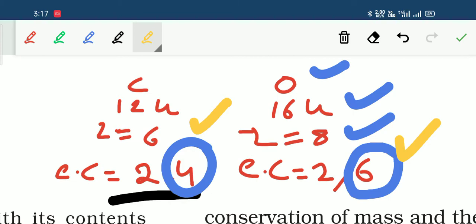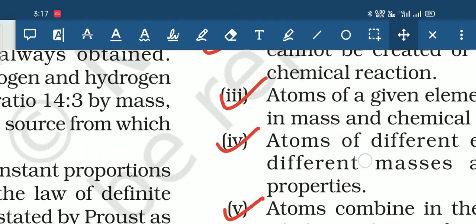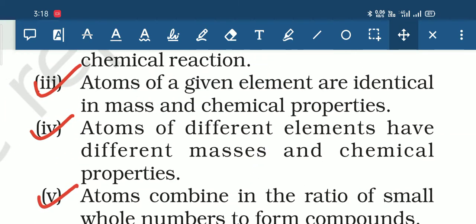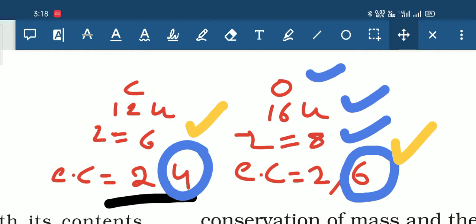But the next postulate, that is the fourth one: atoms of different elements have different masses and chemical properties, which means on one hand we know that all the atoms which belong to the same element are identical. But if the atoms are of different elements, then they will be different both in terms of mass as well as in chemical properties.